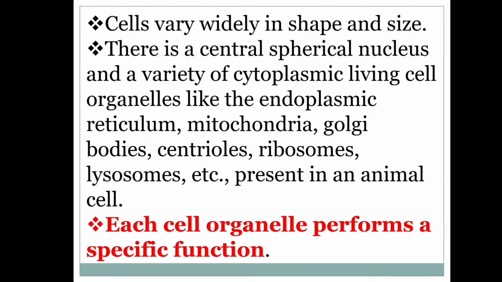Cells vary widely in shape and size. There is a central spherical nucleus and a variety of cytoplasmic living cell organelles like endoplasmic reticulum, mitochondria, Golgi bodies, centrioles, ribosomes, lysosomes, etc. present in an animal cell. Each cell organelle performs a specific function.